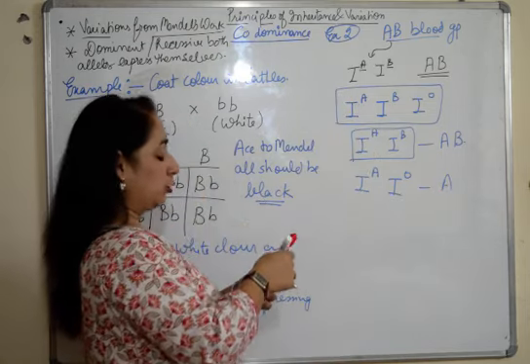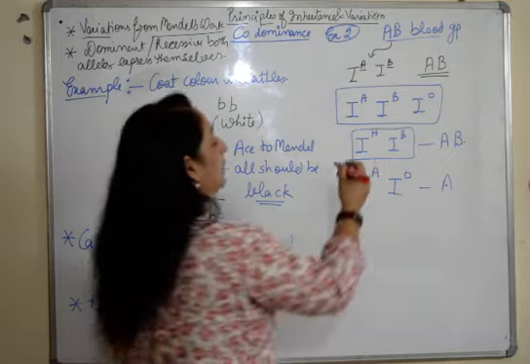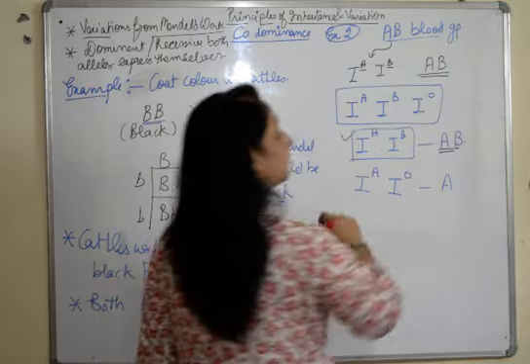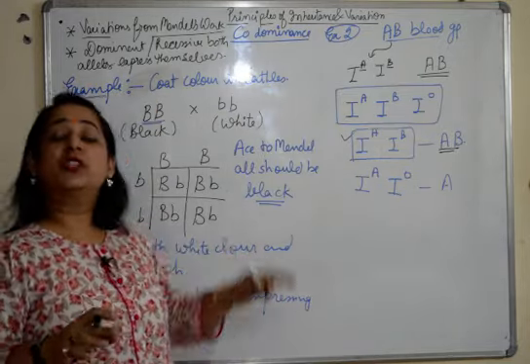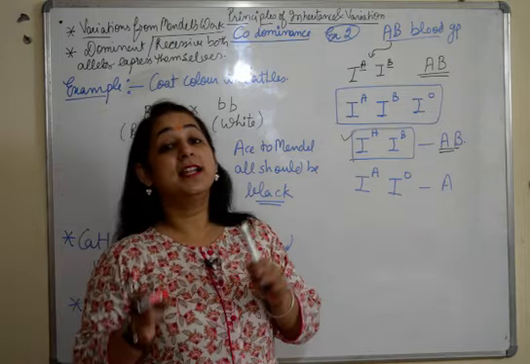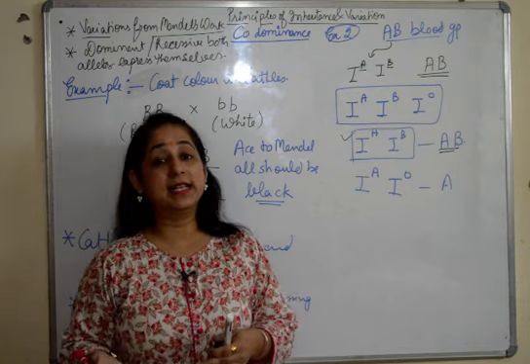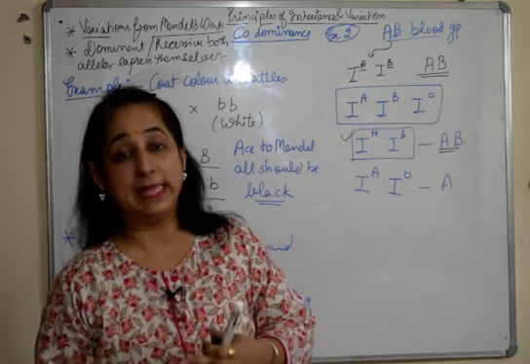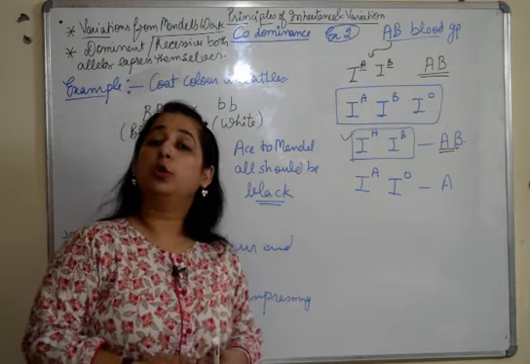Here I just want to talk about codominance, and the blood group we have discussed is AB, which shows codominance. That means A and B, both the alleles, are present and both are equally expressing themselves, giving blood group AB. So this is all about codominance.